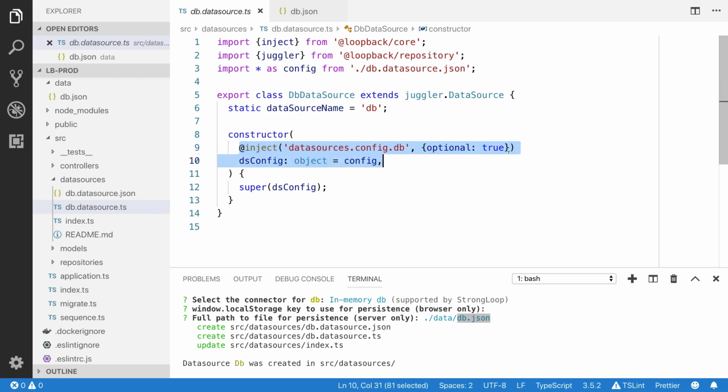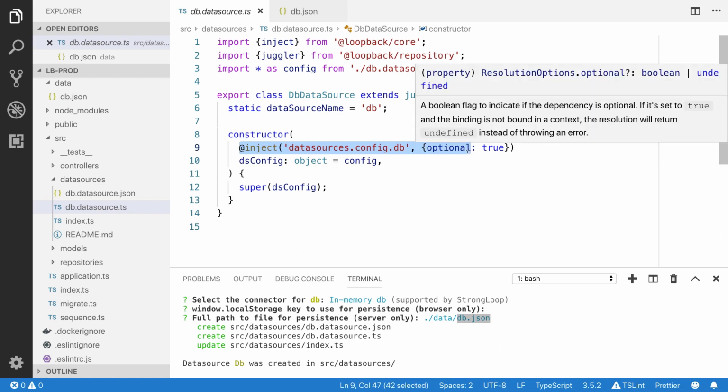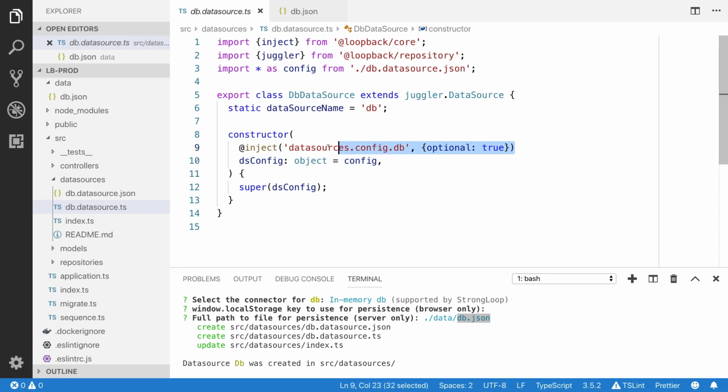It's a design pattern. If you have worked with Angular, this is the way you will inject services in your project. I'll talk more about dependency injection in later videos. You will see it is going to get the config from this file. It has placed this configuration object. This is the property decorator.